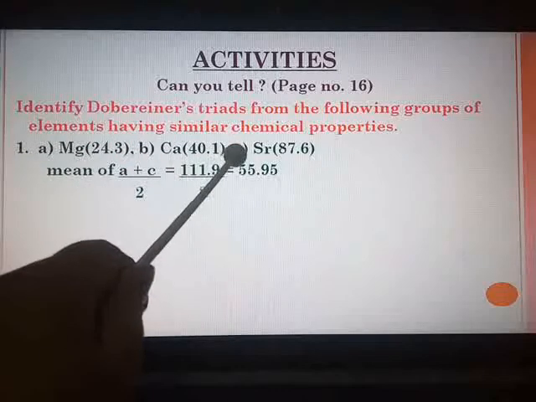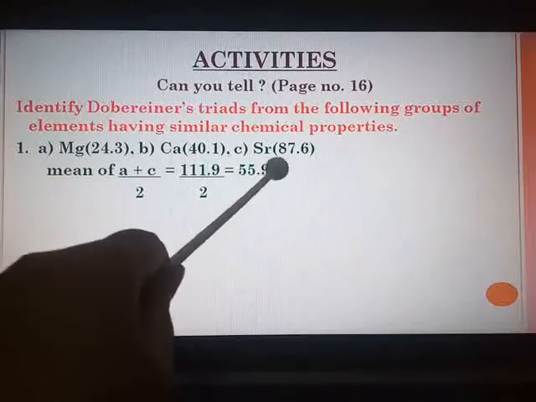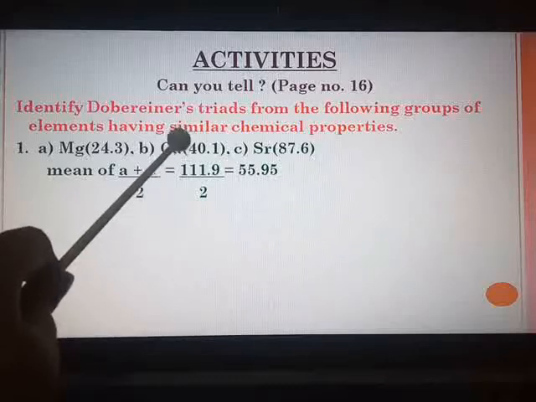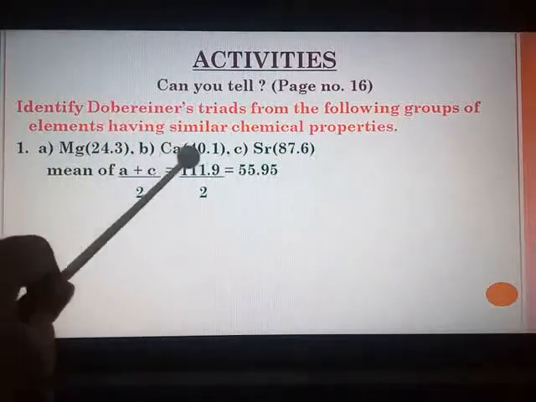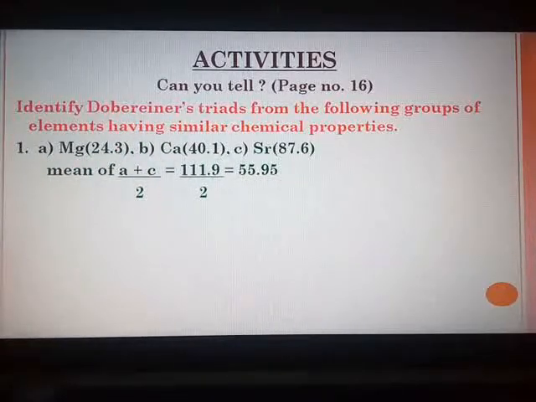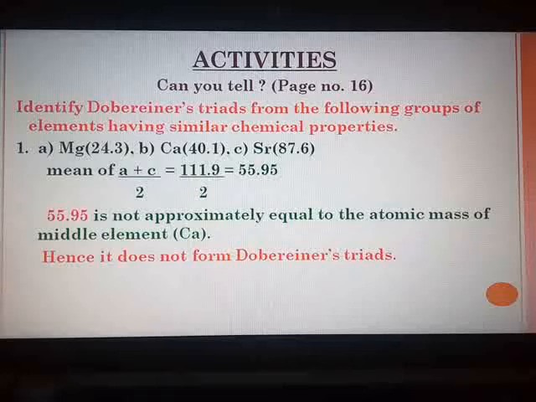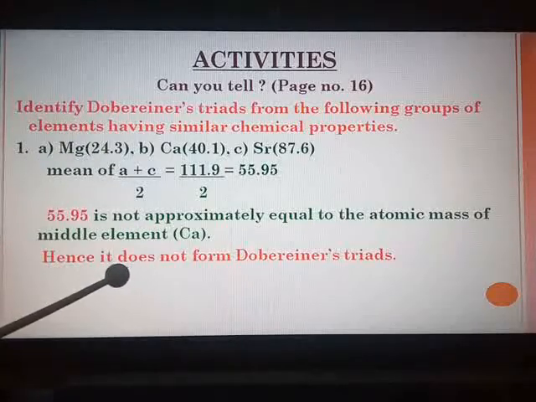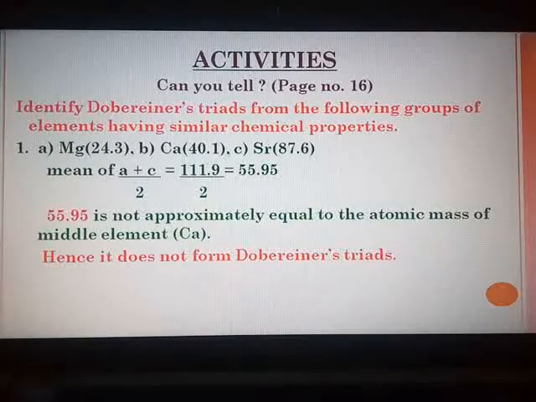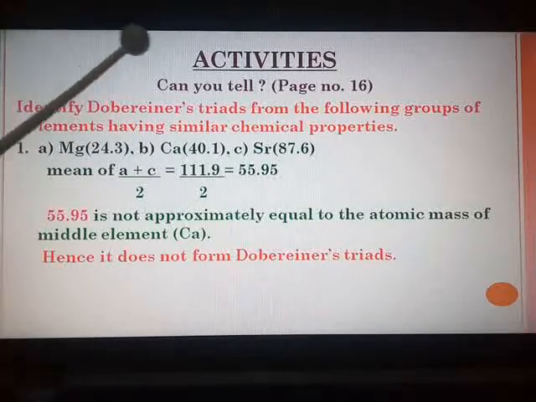Now if you see this atomic mass 55.95 does not approximately match with the atomic mass of calcium, that is 40.1, and hence we say that it does not form the Dobereiner's triads. 55, but your explanation is a must. It can be asked for 2 marks in the exam or 3 marks. 2 triads they will give you, and you have to identify which belongs or which follows the Dobereiner's law of triads.